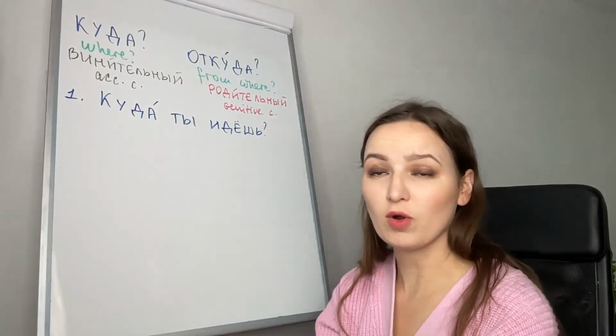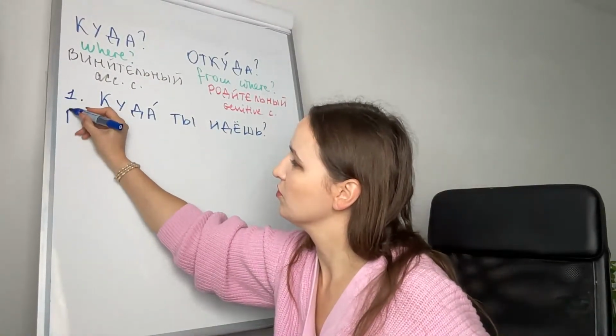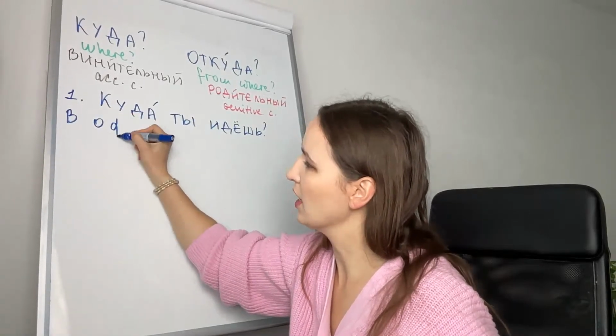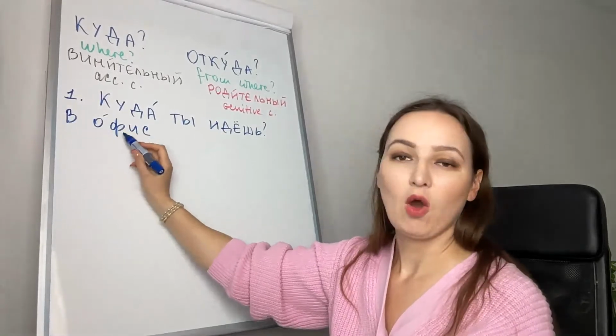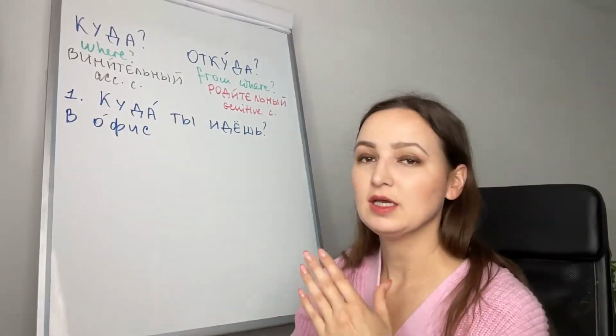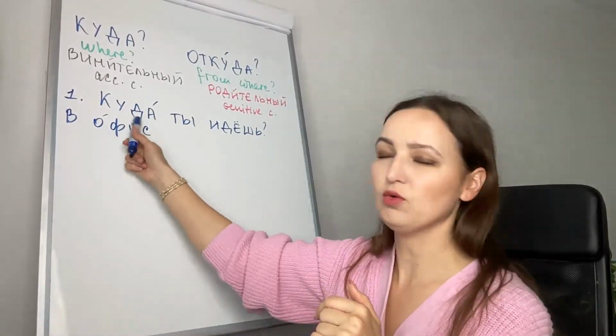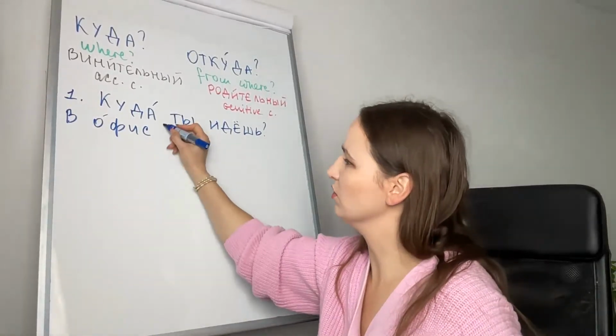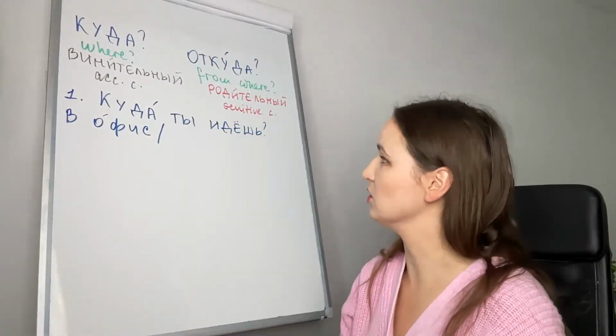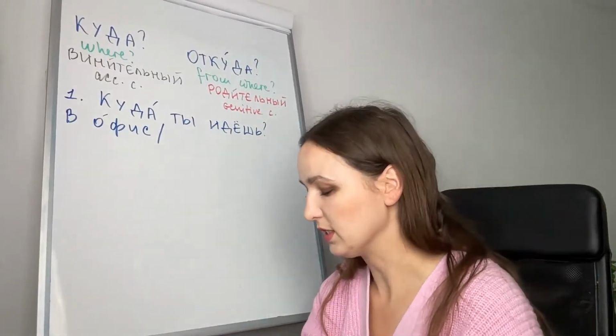В офис, I go to the office, в офис. Office is masculine. In accusative case, masculine will remain the same. So just в офис, to the office. Куда ты идешь? В офис.